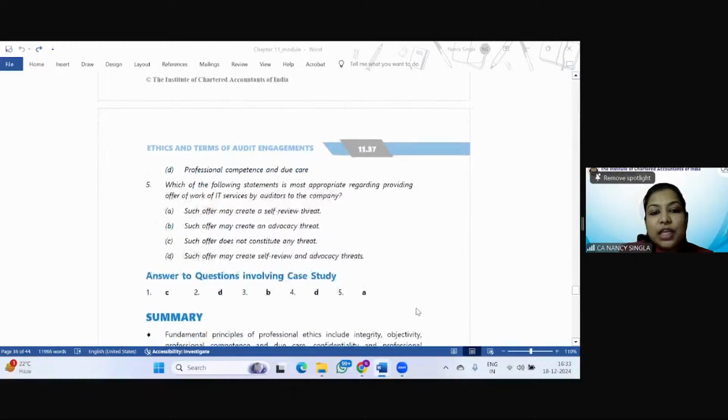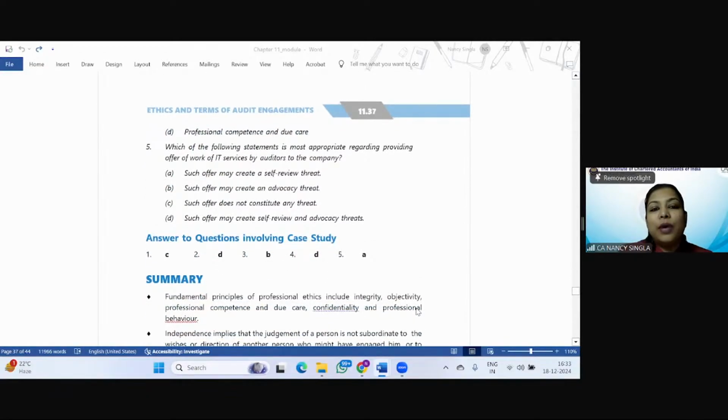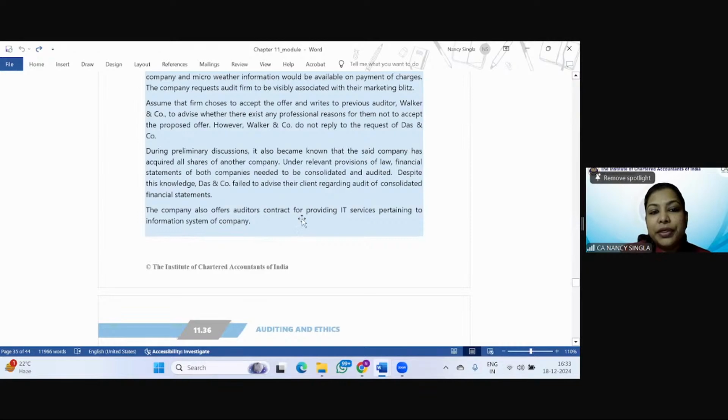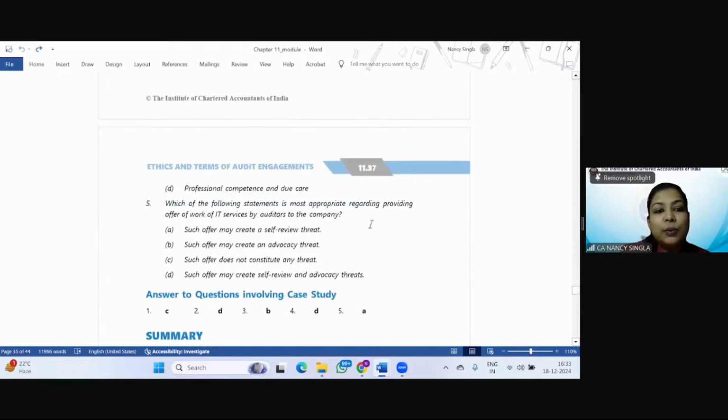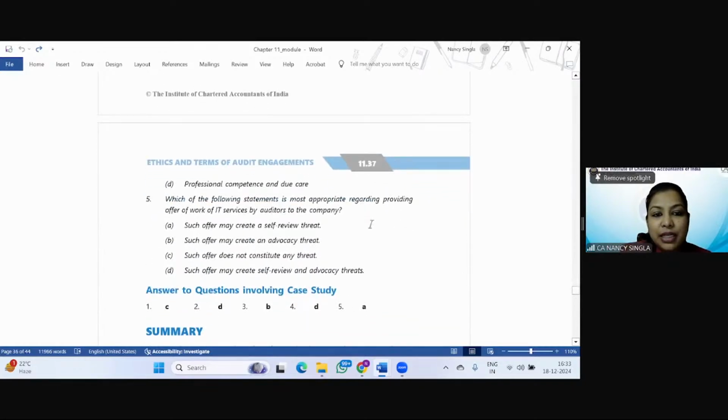Then which of the following statements is most appropriate regarding providing offer of work of IT services by auditors to the company? So what was the statement? It says the company also offers auditors a contract for providing IT services pertaining to information system of the company. Such an offer may create self-review threat, advocacy threat. It does not constitute any threat, or it may create self-review or advocacy threat. Quickly send in your replies.